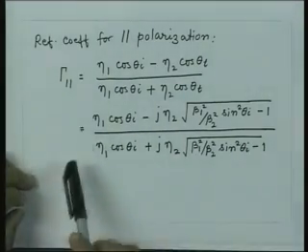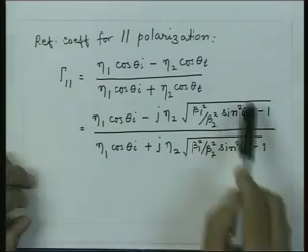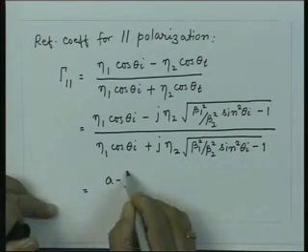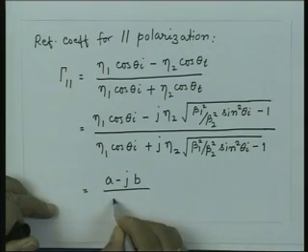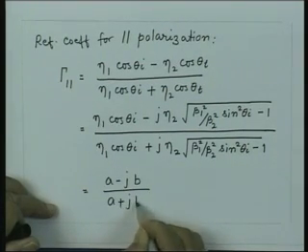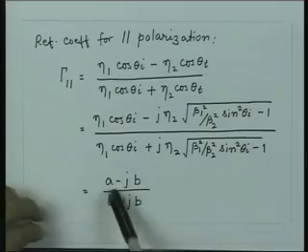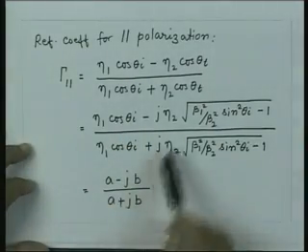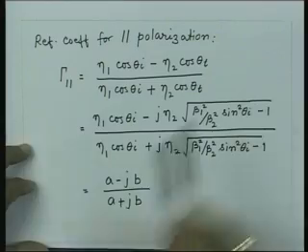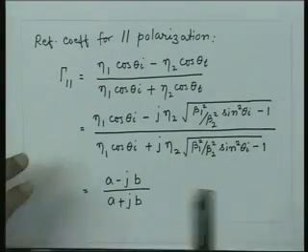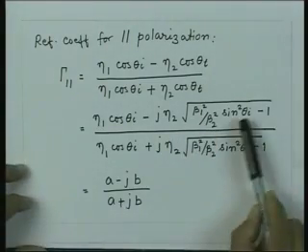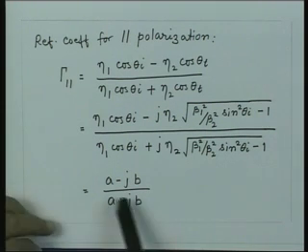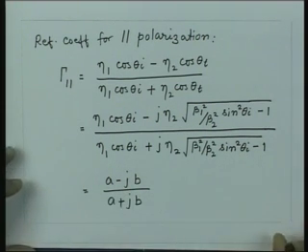So, the important thing to note here is that this expression is of the form A minus jB divided by A plus jB, where A is this quantity, in this case eta 1 cos theta I, and B will be the quantity eta 2 times the square root of beta 1 square upon beta 2 square sin square theta I minus 1, and A and B are real quantities in this case.